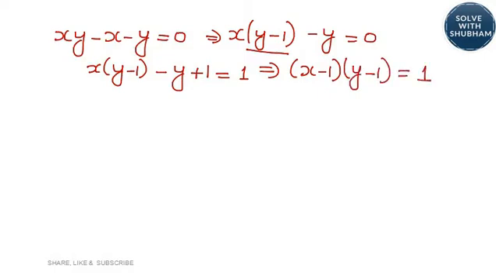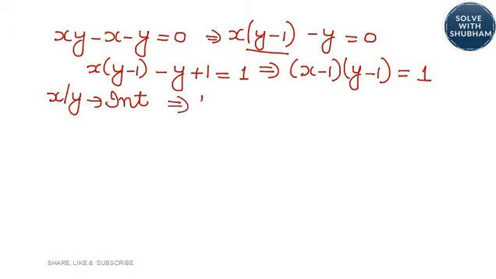Whenever you come across these kinds of questions where you have only 3 terms, you should try representing that as a product of 2 numbers, let's say A into B. So you need to manipulate your equation well. You will see what needs to be added or subtracted on your left hand side and right hand side so that we can write it as A into B. Now, the question clearly says x and y are integers.